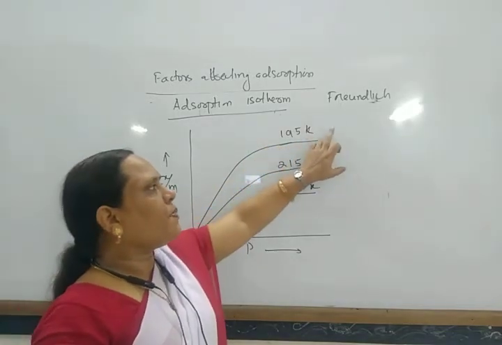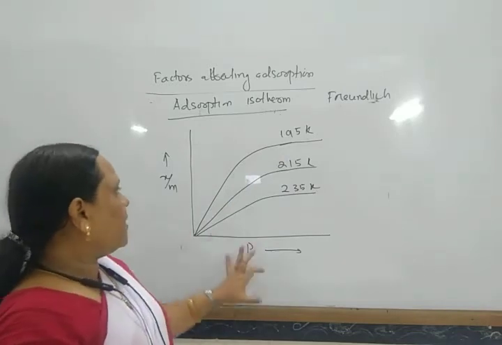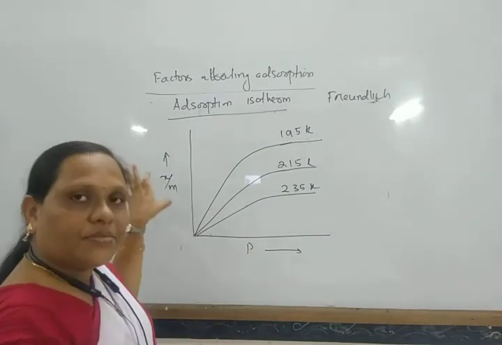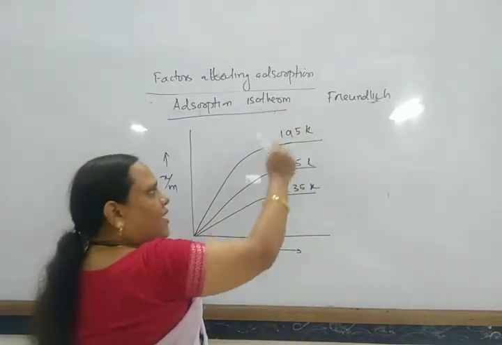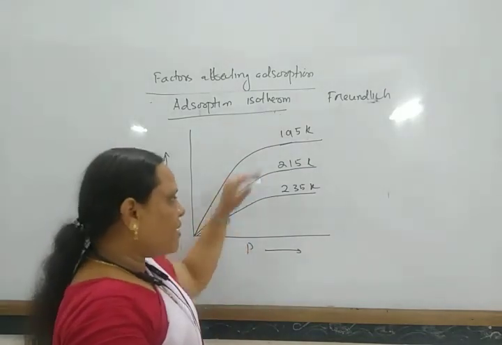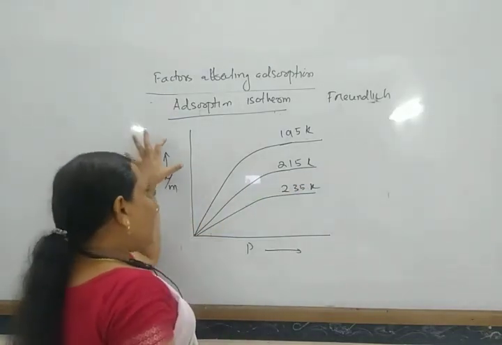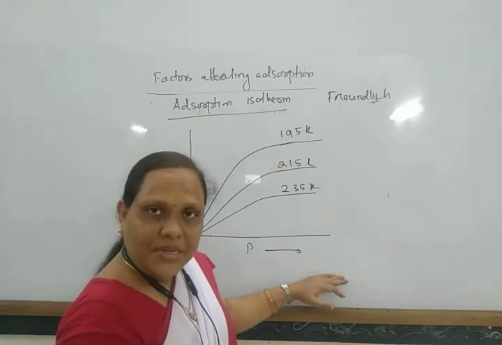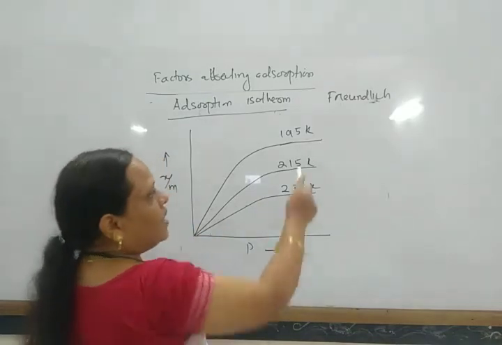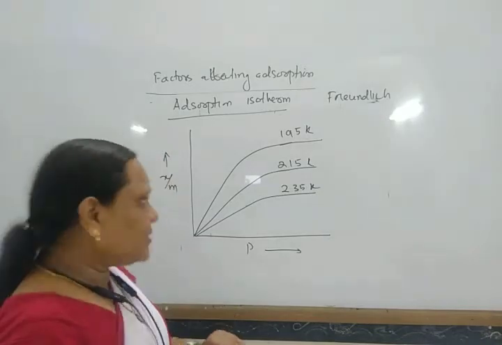Keeping pressure constant, we see how adsorption varies with temperature. Keeping temperature constant at different temperatures, how does adsorption take place? First at 195 Kelvin, how the extent of adsorption varies with pressure is taken, and at 215 Kelvin, this was examined by changing pressure as well. It is found that with increase in temperature, the adsorption decreases.